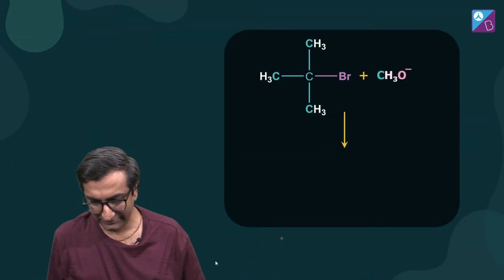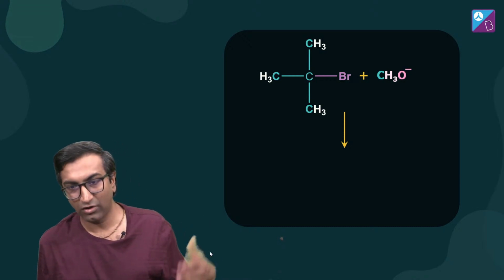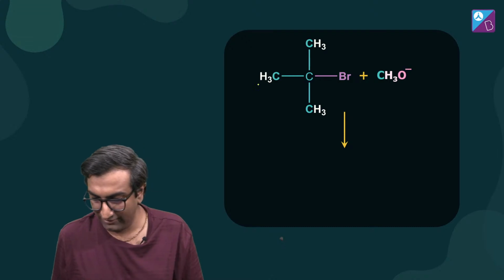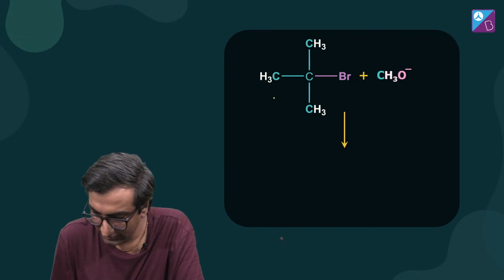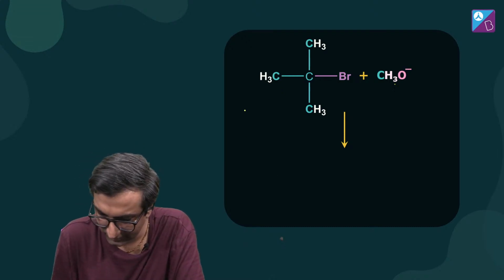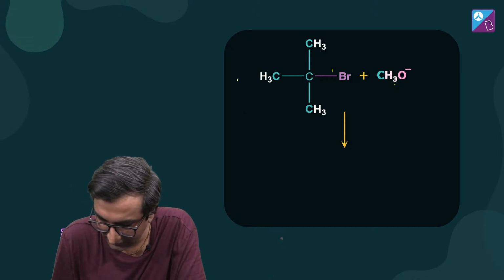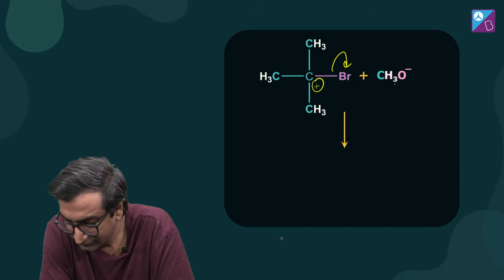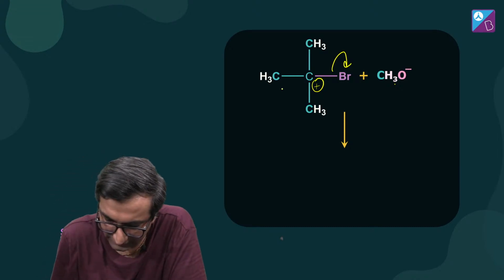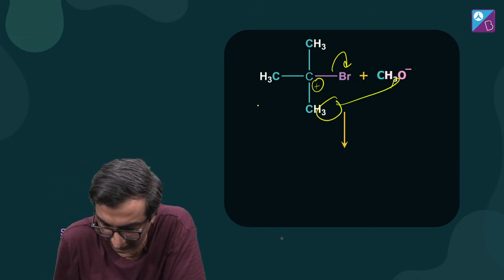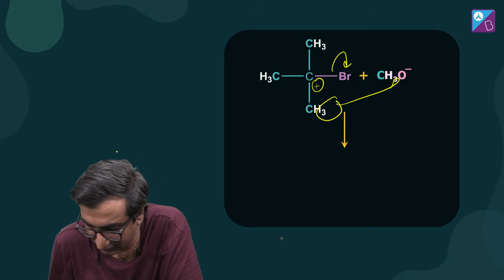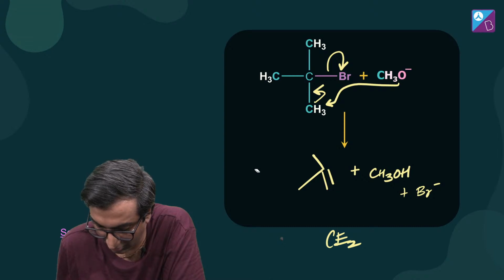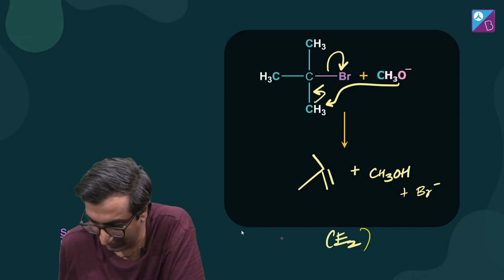Okay, so this is the more relevant thing. Okay, so what we'll do is sorry, this is not a relevant thing. इसमें तो elimination होगा, right? Why will elimination happen? Because first of all, this chap's slightly negative. Okay, what is going to happen is this guy goes here. You get a kind of a positive charge over here. Okay, and what you're going to get is ये इसका hydrogen निकालेगा. Okay. And that negative charge is going to, well, get out of here and it gives you an eliminated product. So this is E2. Yeah, that bracket got skipped.